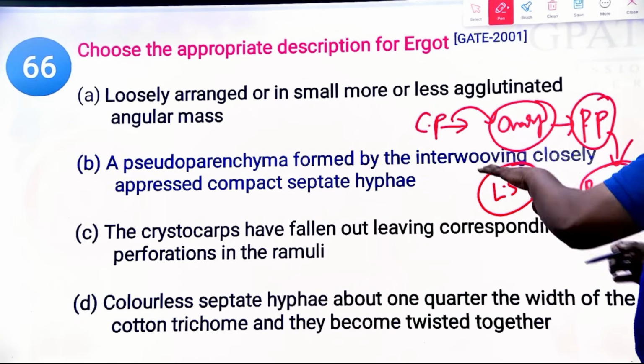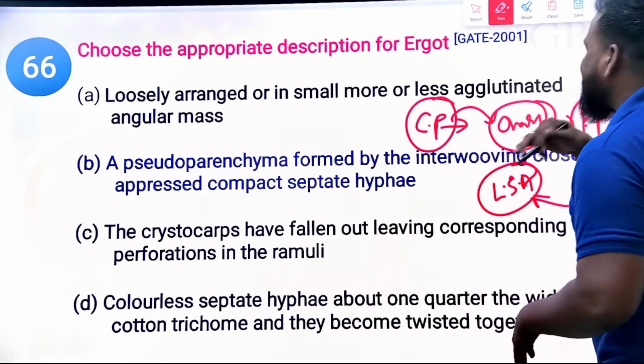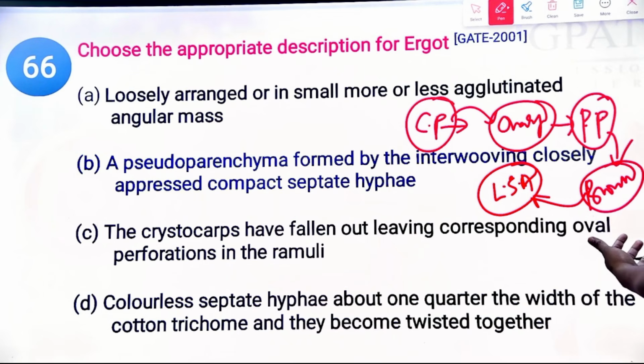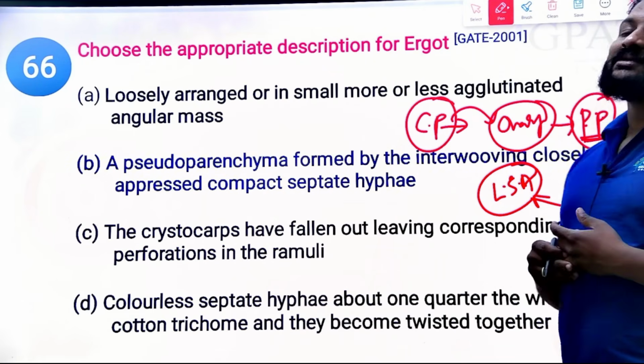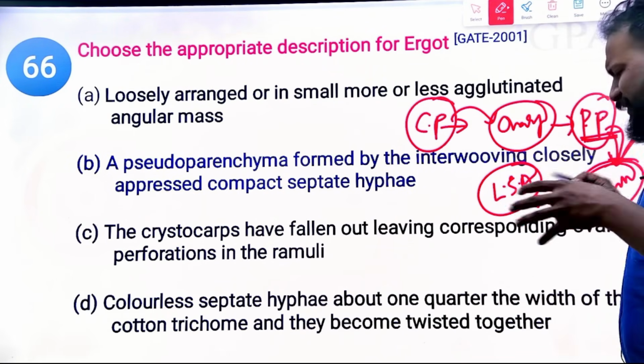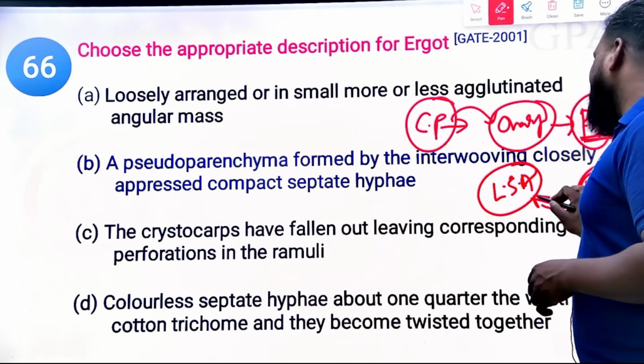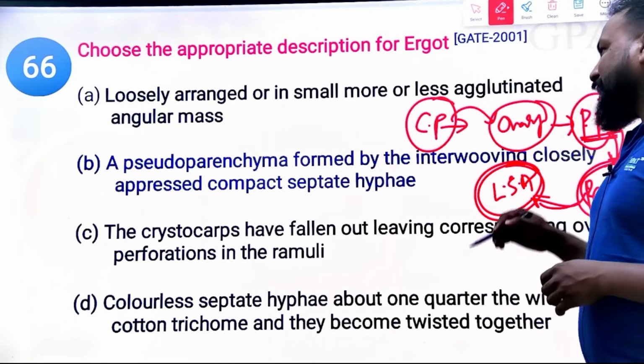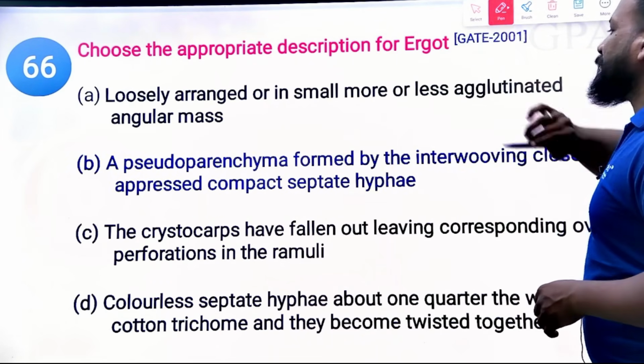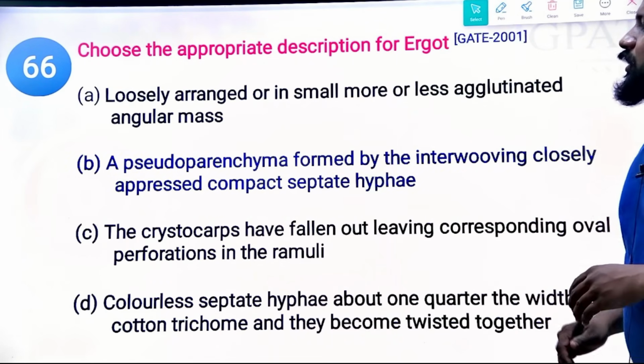So whenever this Claviceps purpurea fungus affects the rye plant, it enters deeper into the ovary, penetrates and produces the pseudoparenchyma. That pseudoparenchyma converts into a dark brown color, and from that we are going to get the sclerotia. Sorry, from that only we are going to get the spores, and from those spores we are going to collect lysergic acid and other secondary metabolites. So pseudoparenchyma is one word you can remember. Next one.